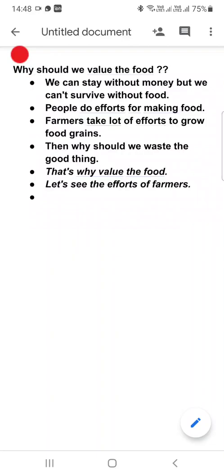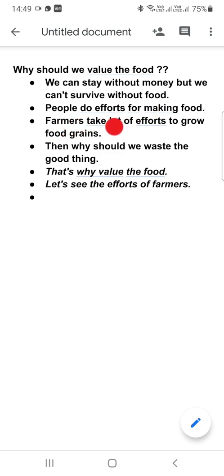Hello children, today we are going to learn in EVS part 1, lesson number 8, value the food. So the first question that arises, why should we value the food? So first thing, we can stay without money, but we can't survive without food.